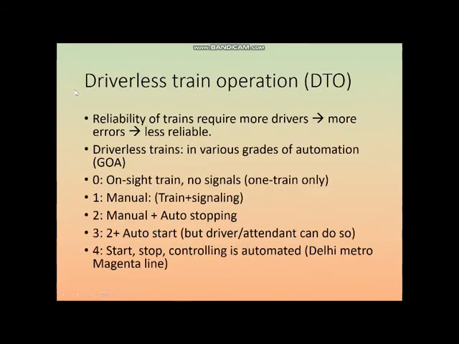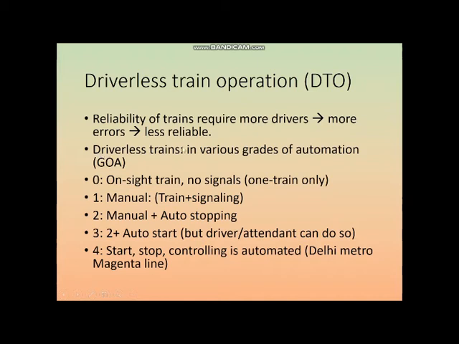Then the next generation: slowly we are moving towards driverless train operations, that is GTO. Why do we require it? Now there are more people traveling from one place to another, and the routes are getting more and more saturated. However, trains are more reliable, because people are now mostly using this kind of mass communication system. More crowding means more trains are required, more trains mean more drivers are required, and more drivers mean more humans are involved, so there will be more errors, and again the reliability will drop. That's why we are involving technology in driverless train operation.